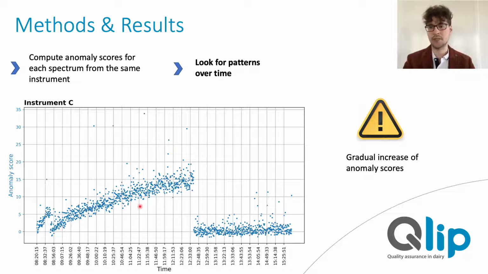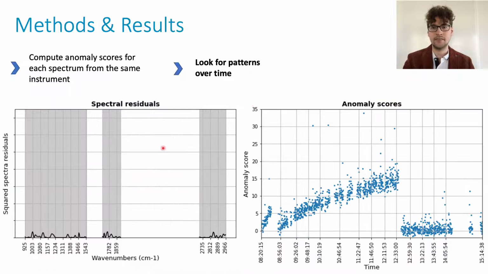And let me show you what I mean by systematic changes in the spectra. In this figure, you can see on the x-axis the wave numbers of the mid-infrared region. The gray shaded areas here represent the regions that our prediction models may partly use to generate predictions about the chemical composition of the milk.